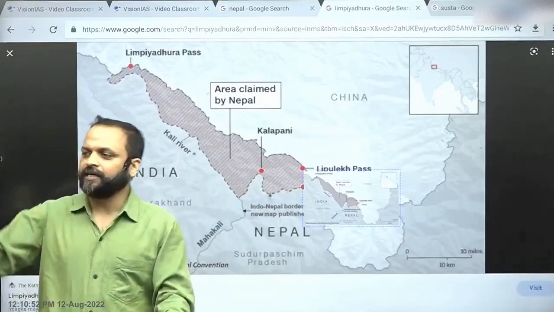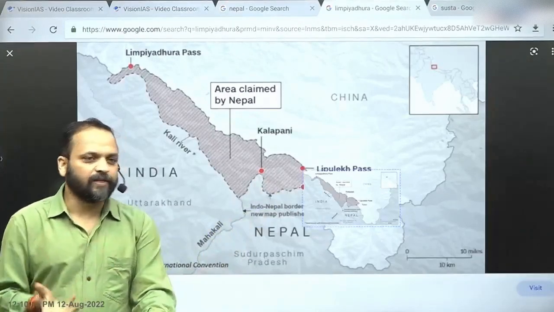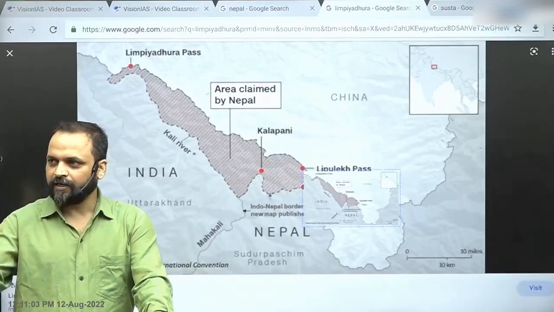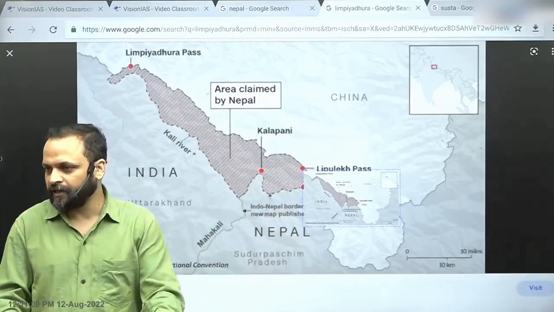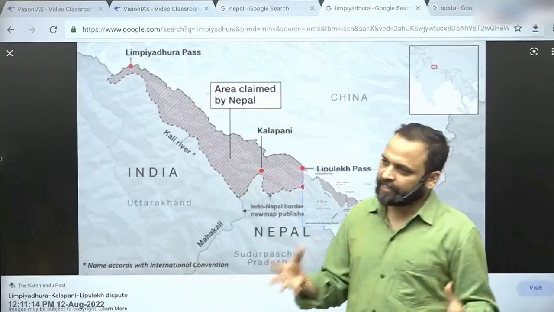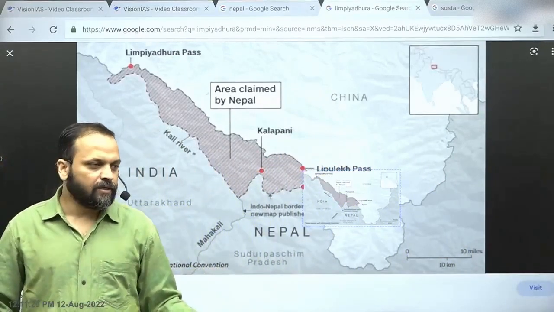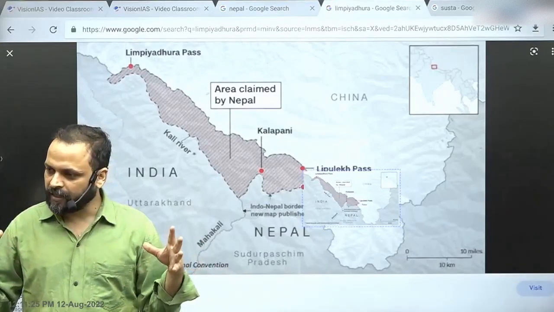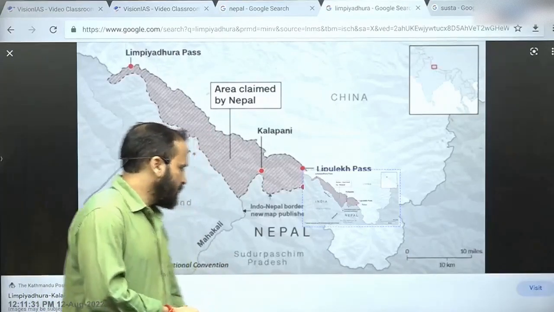Limpiyadhura Pass, recently in the news, is located in, right? Lipu Lake Pass is located between. A lot of people start researching on this map because Nepal has said this dispute is important, and they forget that ultimately Lipu Lake Pass is a pass of India and it is on the border of India and China, right? So for preliminary examination: joint-level technical team, 1981 strip maps, 98% of the border is delineated on the maps. The process continues, and India is saying let's talk about these things rather than making them a contentious issue, right?